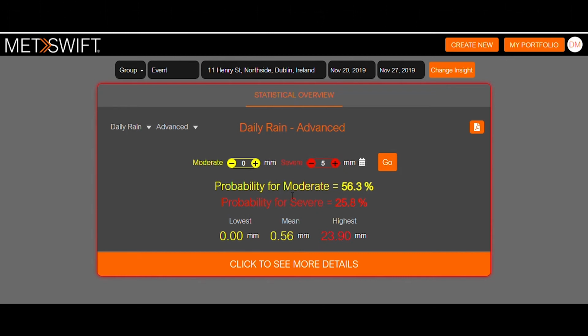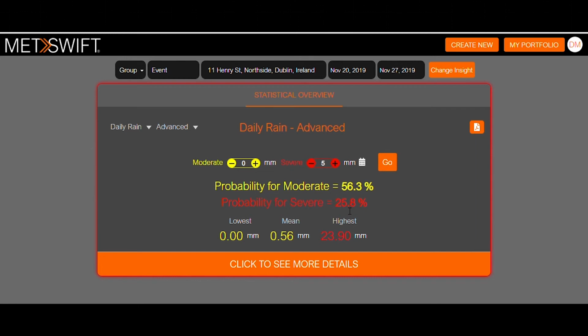So our research looks into these weather patterns and looks historically at when these patterns align similarly to what we're expecting in 2019, particularly November. And each month there's a new assessment of these patterns and the information is changed accordingly. So we can see here that the highest rainfall total expected is 23.9.